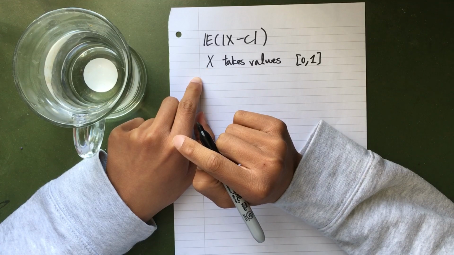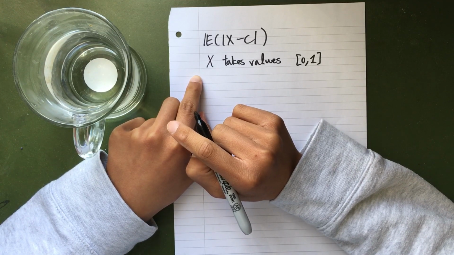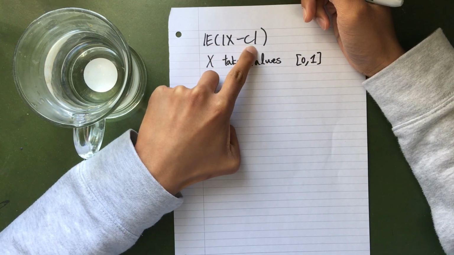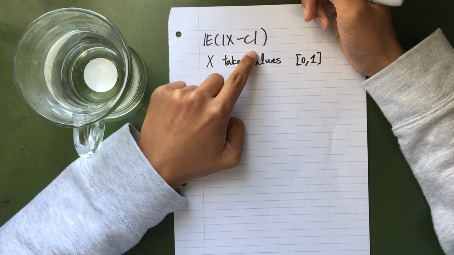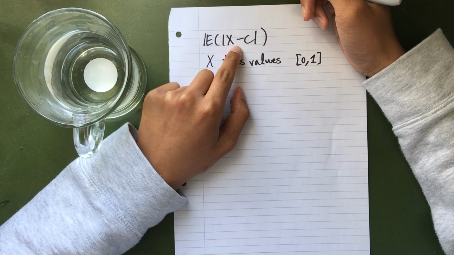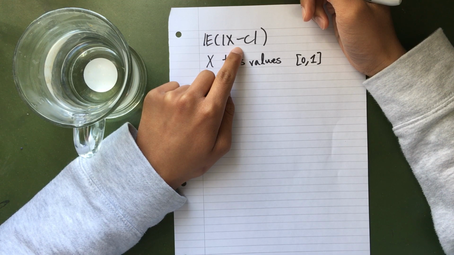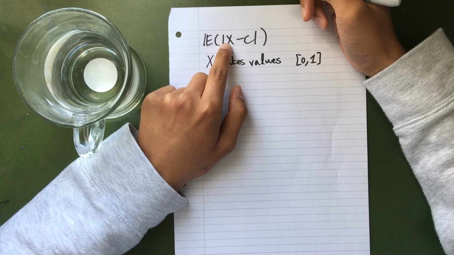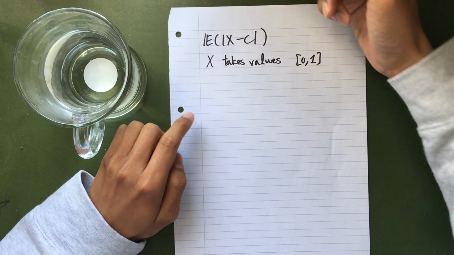So my idea is really not an idea. The idea is we're going to differentiate this expression, the expected spread, with respect to c, set it to 0, and then find a stationary point, and then look at its second derivative to see if we have a local minimum or a global minimum or something like that.